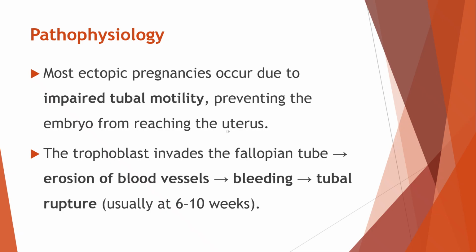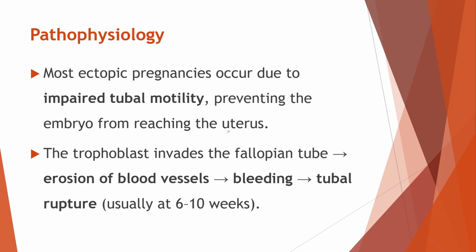Let us see about the pathophysiology of ectopic pregnancy in a simple way. Normally, after fertilization in the fallopian tube, the embryo slowly moves down into the uterus where it should implant. In an ectopic pregnancy, this movement is disturbed. The tube may not push the embryo forward properly because of impaired tubal motility, for example, due to scarring or damage. As a result, the embryo gets stuck and implants in the tube itself instead of the uterus.